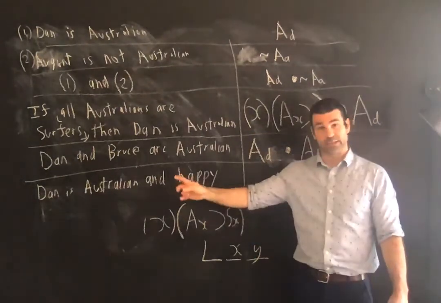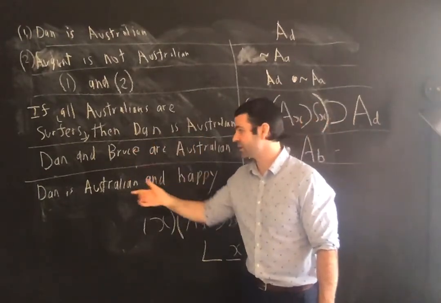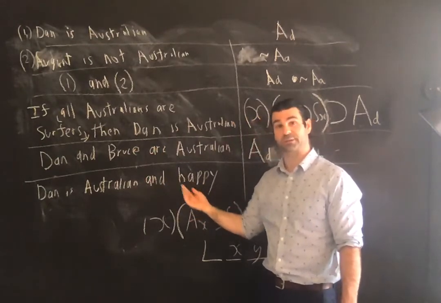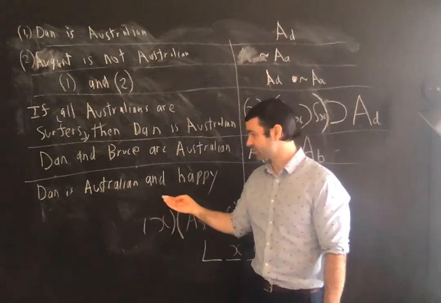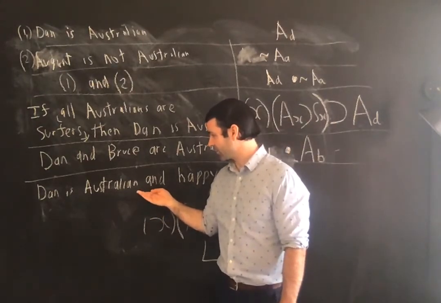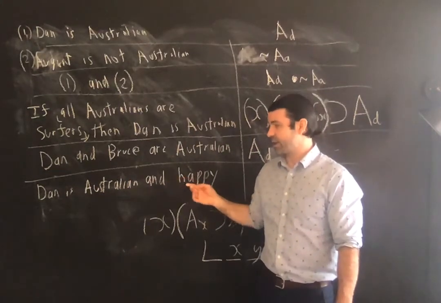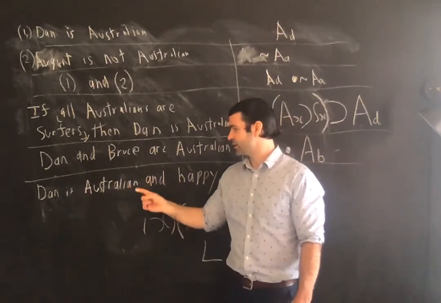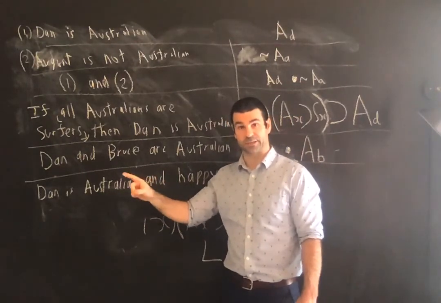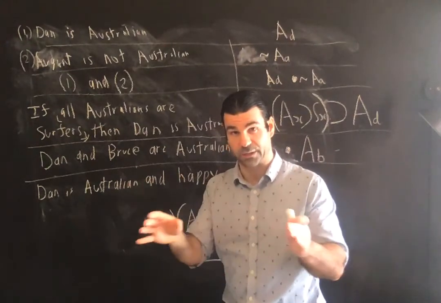All right, Dan is Australian and happy. Dan and Bruce is Australian is a complex subject. Dan is Australian and happy is a complex predicate. Again, thinking back to sentential logic, analyses of sentences, translations. So again, we want to paraphrase this. Dan is Australian and happy is logically equivalent to Dan is Australian and Dan is happy. And that gives us, literal analysis, the major operator. Dan is Australian and, what is it again?